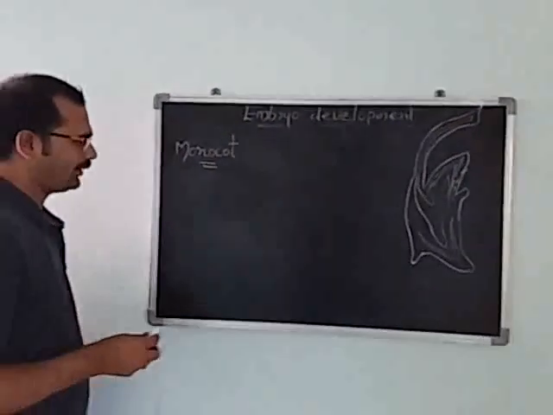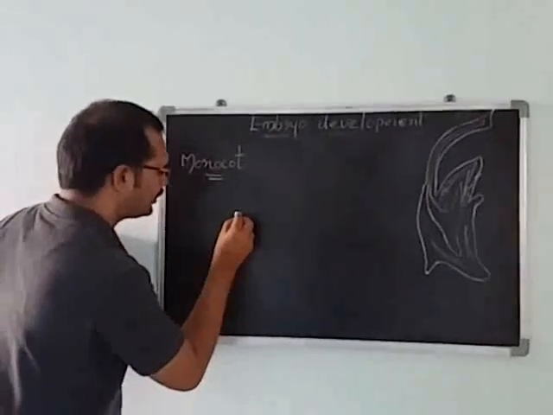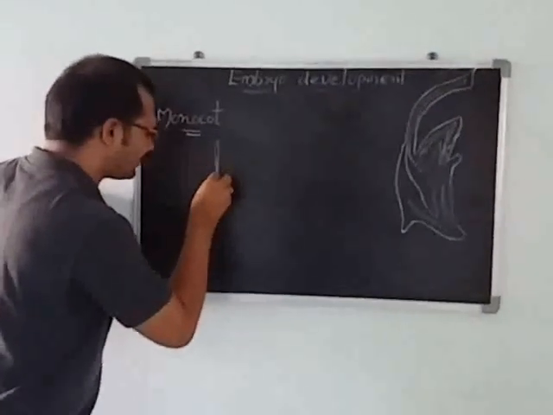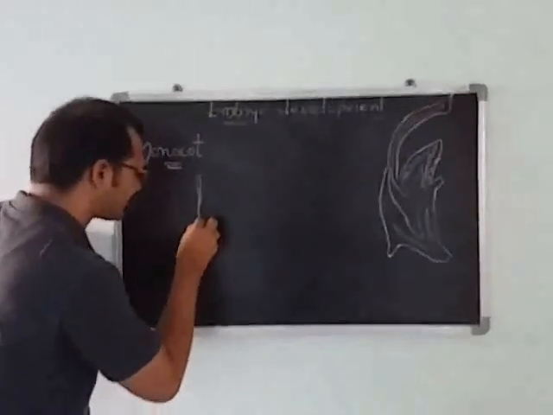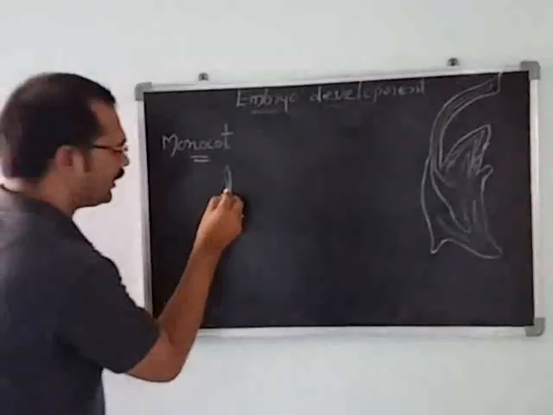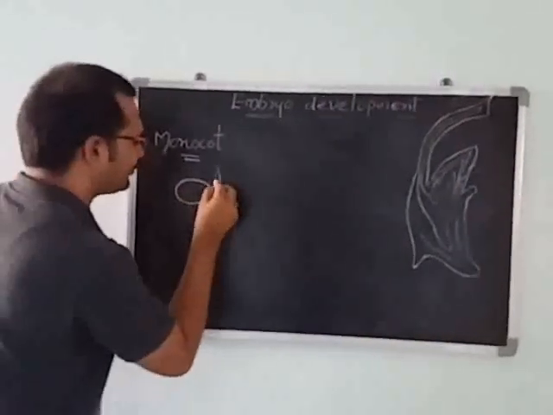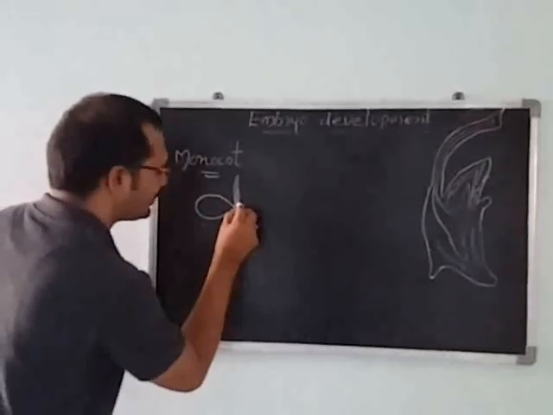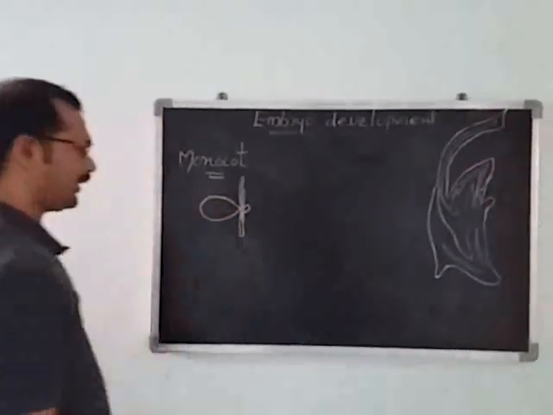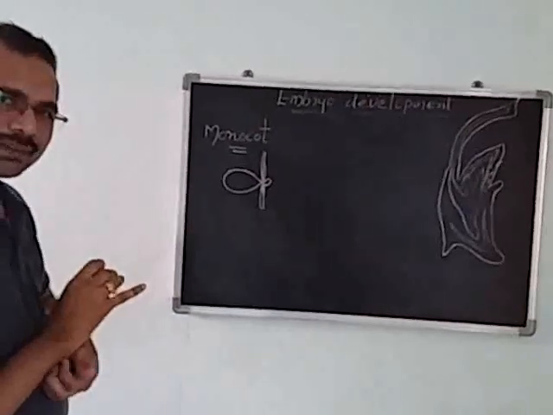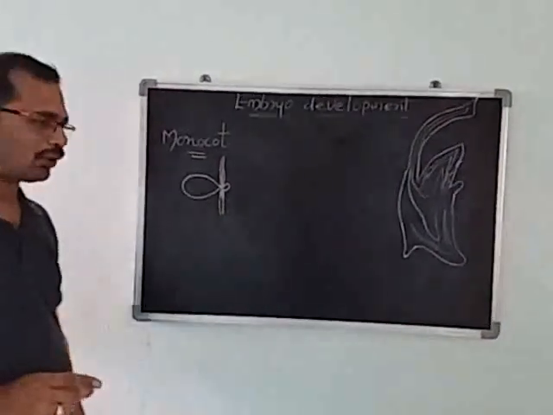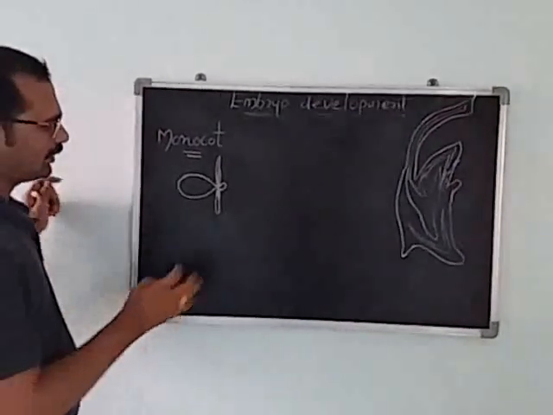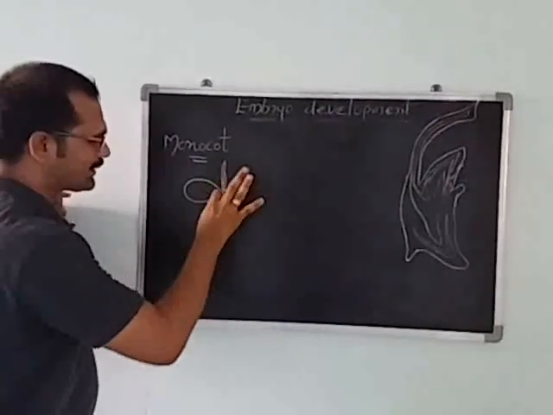But here you see, in the monocot, the middle one is called the embryonal axis, and this is called the single cotyledon, and this we call a reduced cotyledon. How many cotyledons are present? A single cotyledon is present in the monocot. Here, this is the embryonal axis.